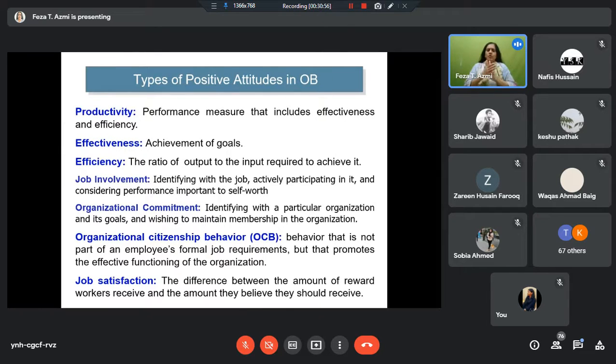There are a few more individual variables like motivation and learning that we will take up after this. And then we will move on to the group related variables like group dynamics and teamwork and group conflict and group communication, group leaders, group motivation. So all those group related concepts we'll take up in the later units.